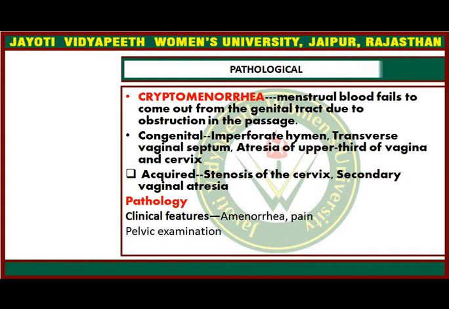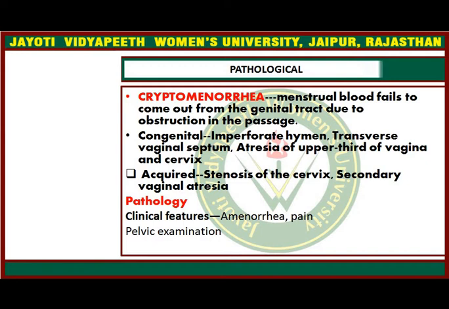In acquired conditions, there may be stenosis of the cervix, because of an injury, cervical cauterization, conization operation, or amputation of the cervix. Again, vaginal atresia following vaginal delivery or any trauma to the vagina may cause adhesions and vaginal atresia. These are the conditions causing cryptomenorrhea.